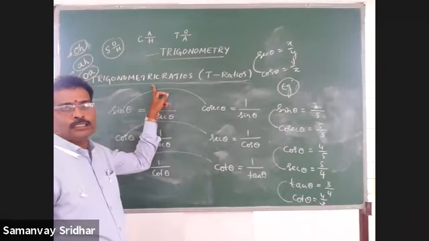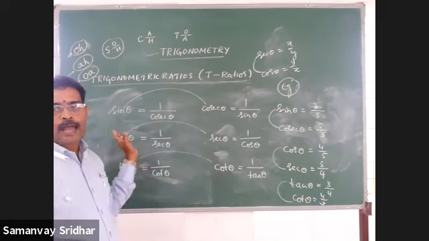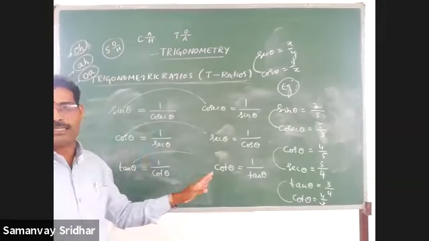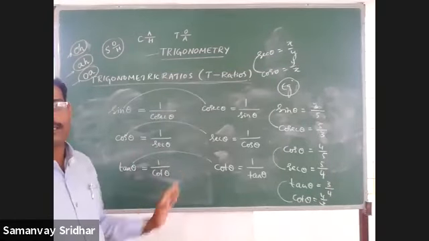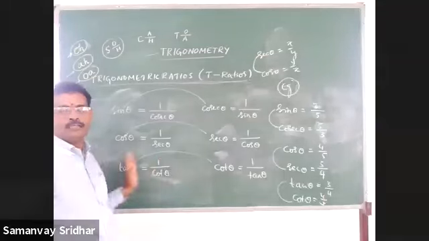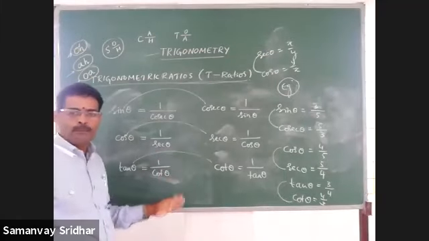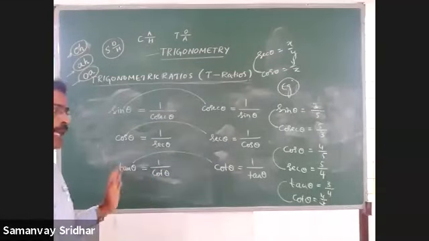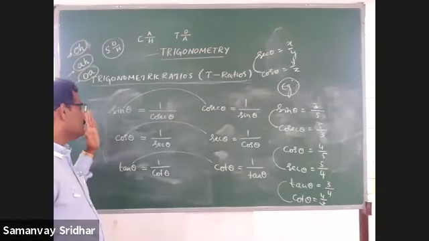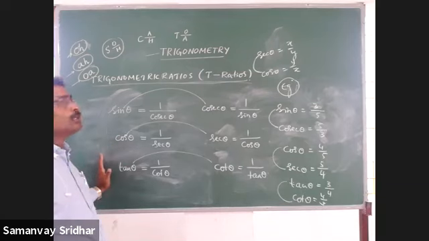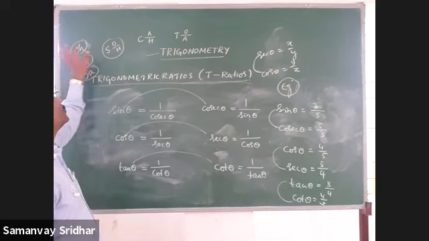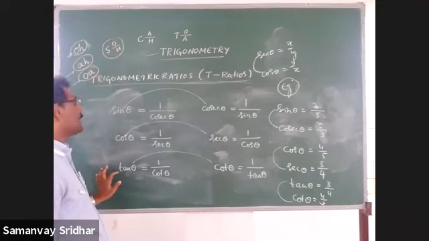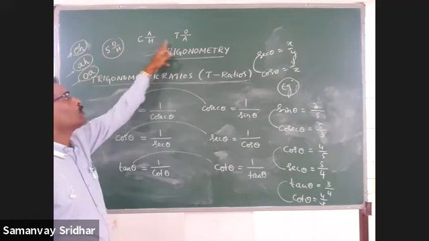Trigonometric ratios, 6 ratios: sine of acute angle theta, cosine of that theta, tangent of that theta, cosecant, secant, and cotangent of that theta. Abbreviations: sin theta, cos theta, tan theta, cosec theta, sec theta, and cot theta. Here, sin, cos, tan are OHO, AHA, OI.